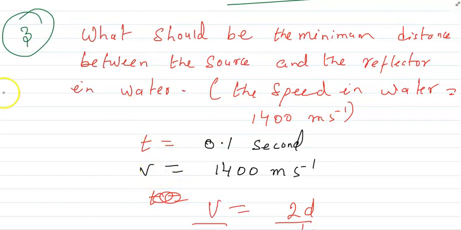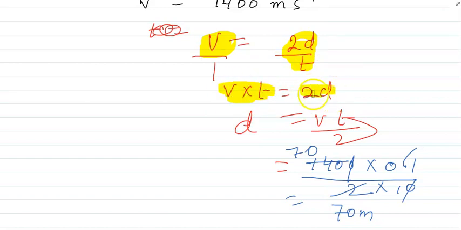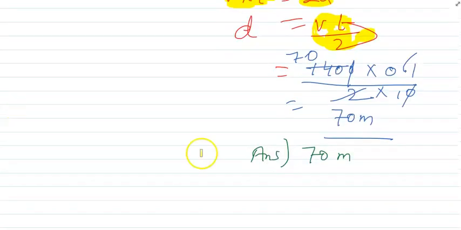Alright, so we know v is equal to 2d by t. This is the relation. If you cross multiply, it will be vt is equal to 2d. Okay, so d is equal to vt by 2. Fine. So we are just putting the value and the final answer is 70 meter. Till now any doubt you can ask me?